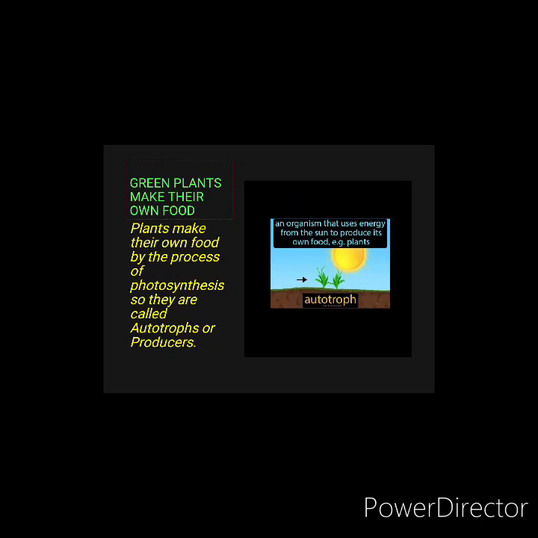Plants make their own food by the process of photosynthesis. So they are called autotrophs or said as producers. They use the energy from the sun to produce their own food. So they are called producers or the autotrophs. Mainly the plants are the only producers in the whole ecosystem.